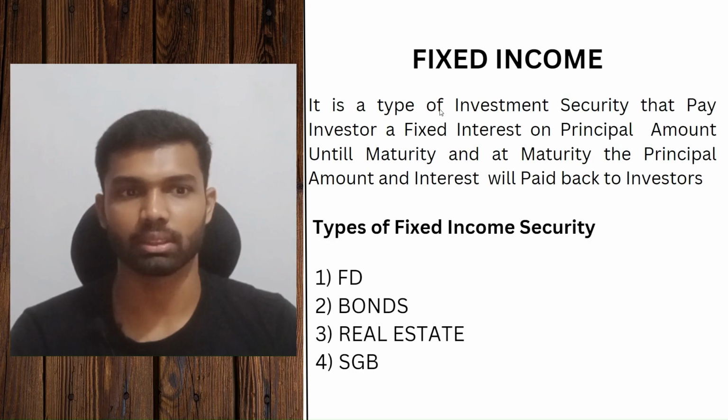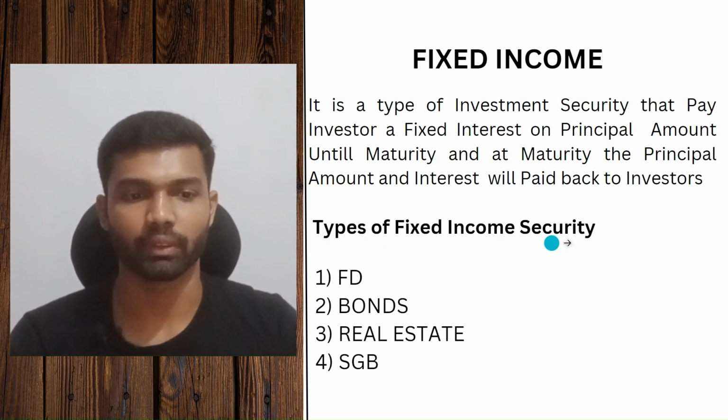Now let us see what is fixed income. A fixed income is a type of investment security that pays the investor a fixed interest on a principal amount until maturity. At maturity, the principal amount and the interest will be paid back to the investors. Fixed income is nothing but we invest a sum of money with an institution, a bank, a government or an individual corporate company. For that initial principal amount, they pay us certain interest at fixed regular intervals. That is fixed income.